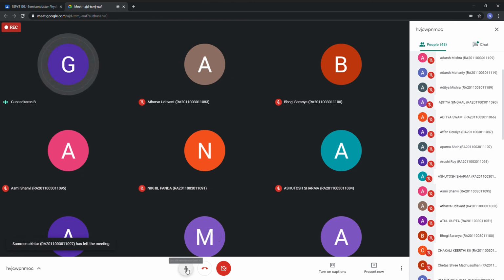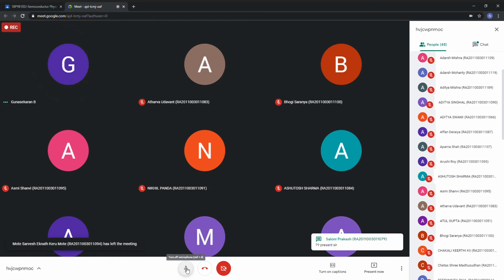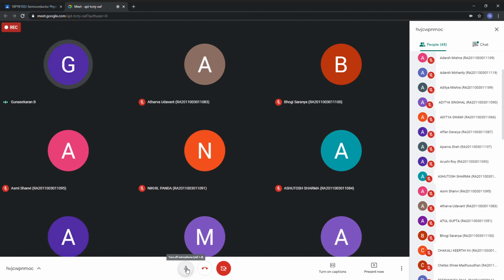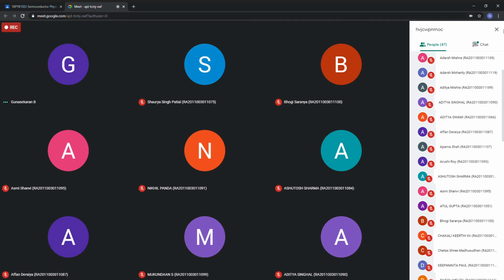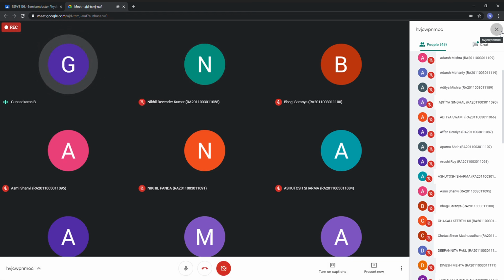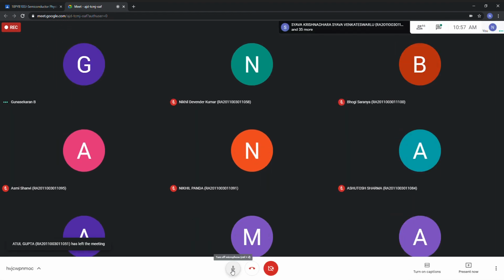See, only at the time of taking attendance, you are telling problems. Ashutosh Sharma, I don't know why so many voices are coming. Nikhil, I'm telling that 84 is present. He also wrote in the chat that someone's voice is coming for 84. I don't know why. Somebody will say yes, sir.